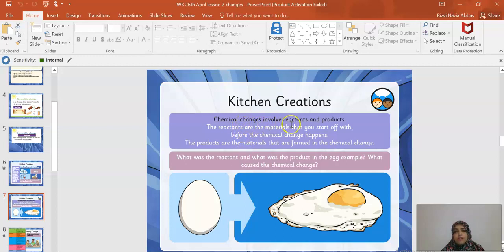Chemical changes involve reactants and products. The reactants are the materials that you start off with before the chemical change happens, and the products are the materials that are formed in the chemical change. For example, in this case, raw egg is the reactant and the product is the cooked egg. And what has caused this change? This change is caused by heat. Heat has caused the chemical change. When you cook, it turns into a solid. So this is an example of a chemical change.